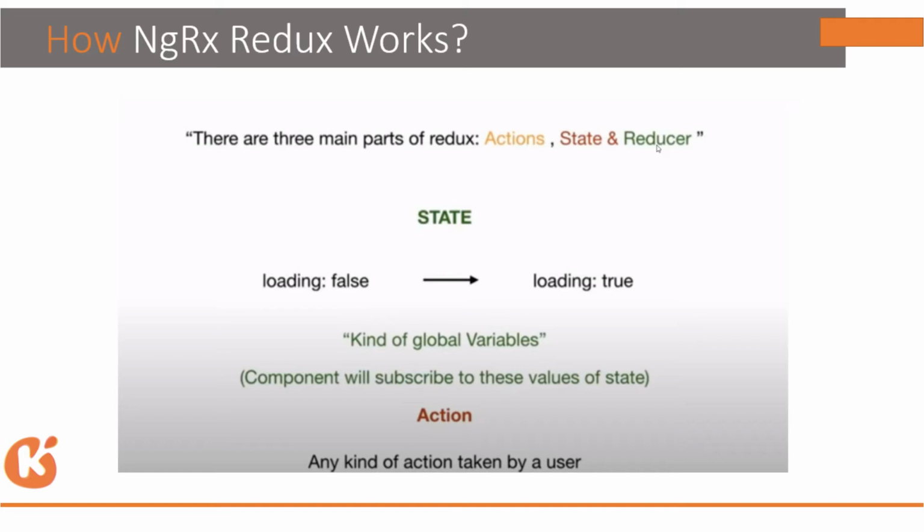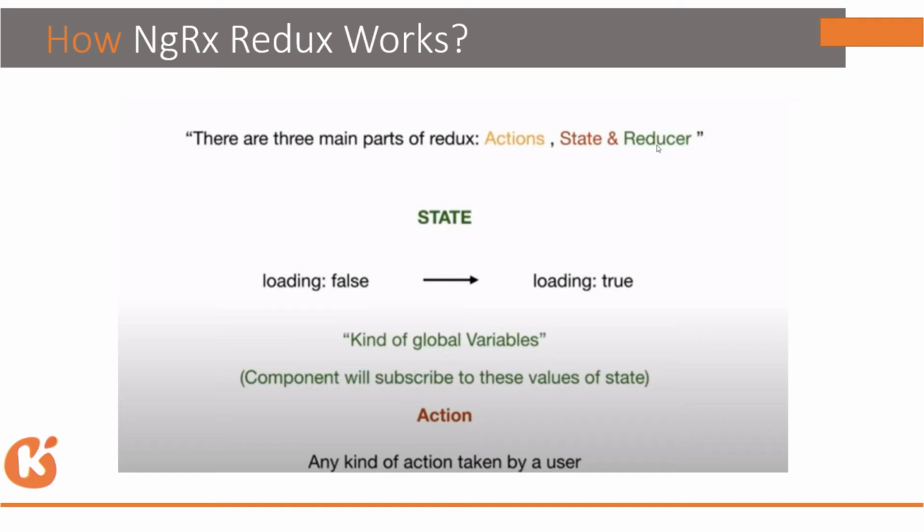If there's some action, it means show me some data, change some data, get some data, delete some data. That is action. The state is the global object that contains all the values that you have to use and show in your application.